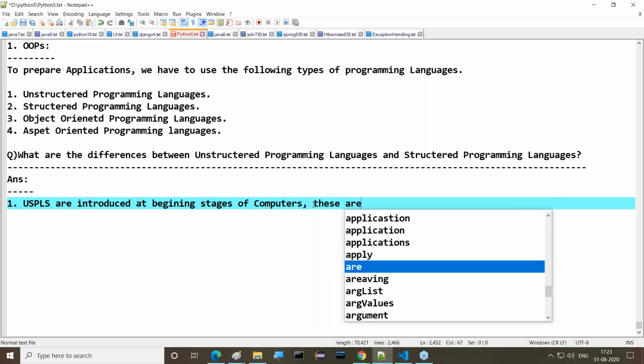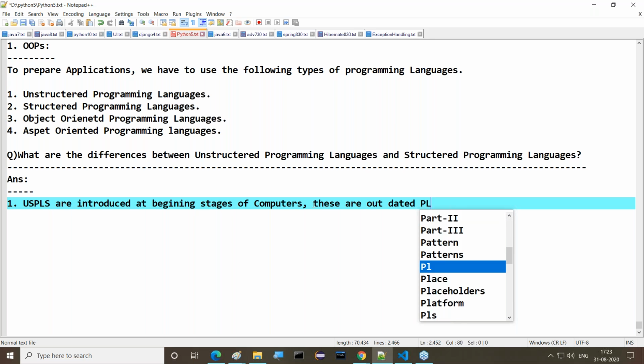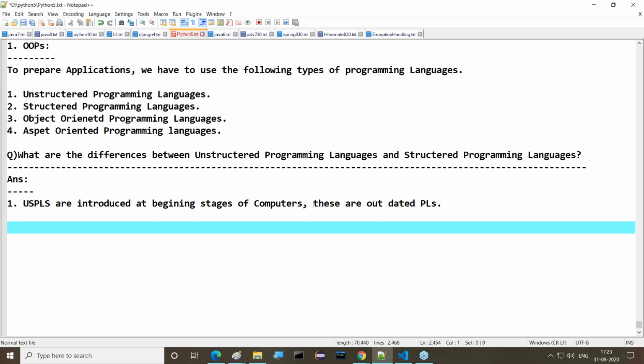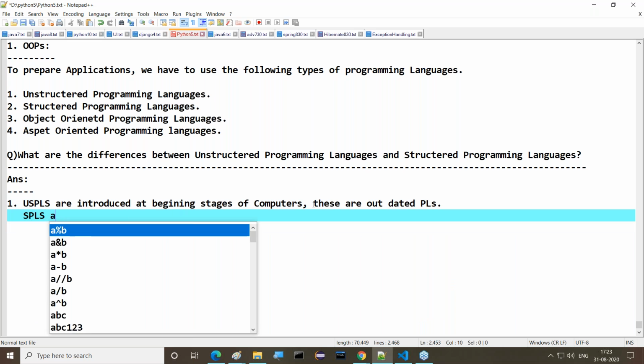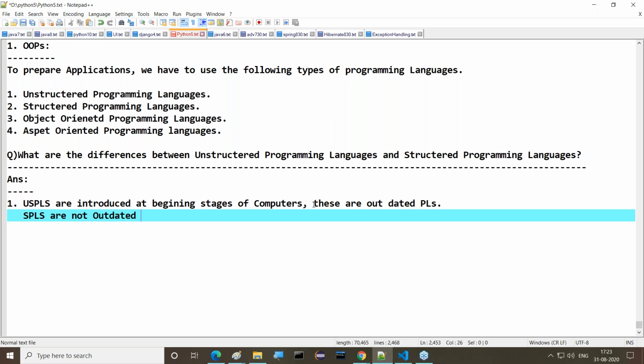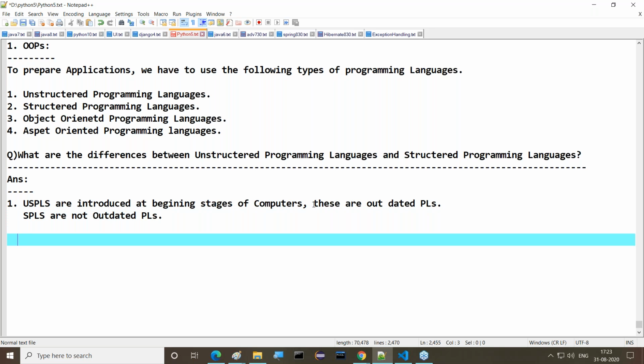So these are outdated programming languages. But whereas structured programming languages are not outdated programming languages. Why? Because later on they were introduced, not at the beginning stages of computers. At the initial stages of computers only unstructured programming languages were provided. This is the first difference we can understand. Good. Yes, now all of you understand it clearly.